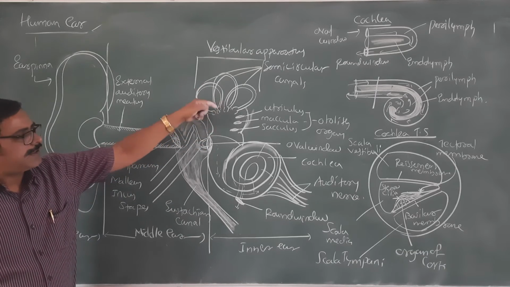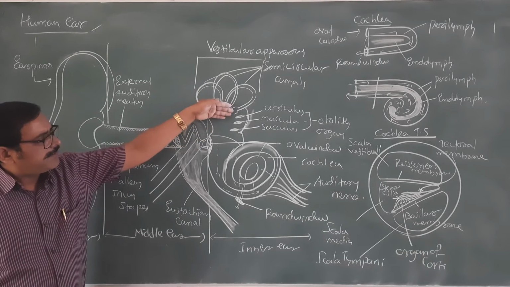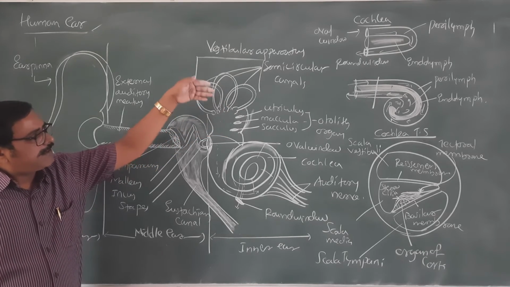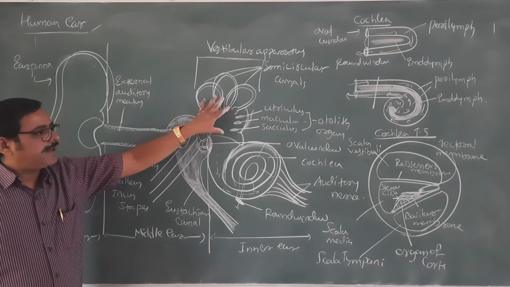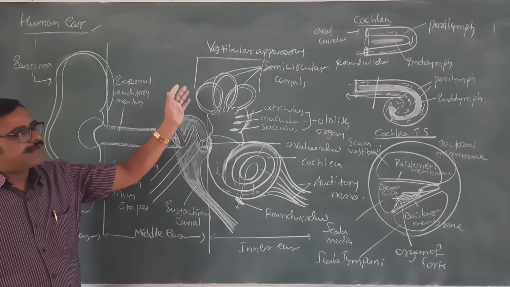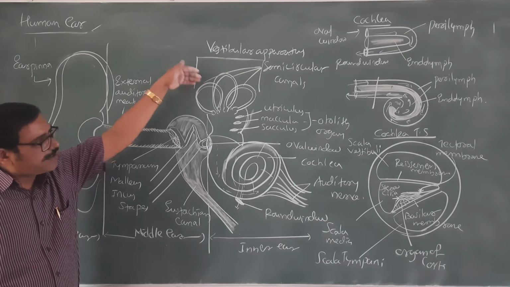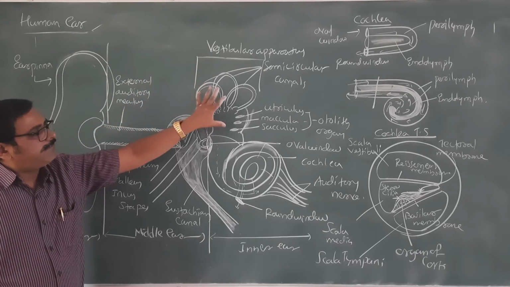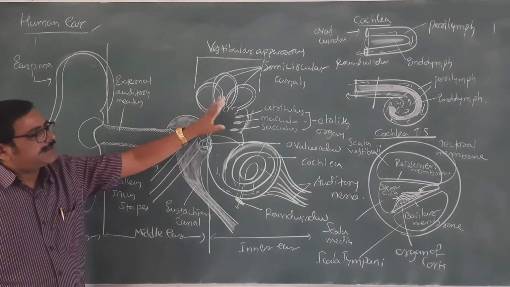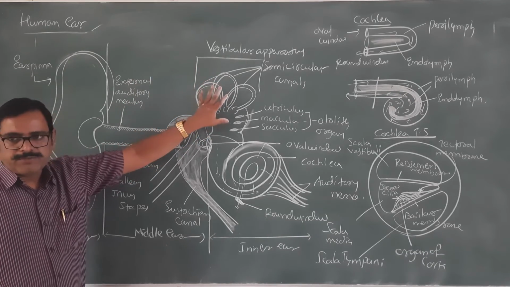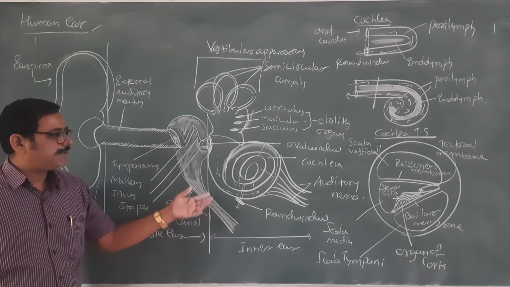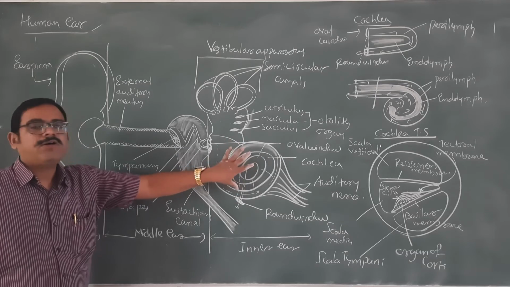Let me tell you here, other than the hearing mechanism, you will find a structure called the otolithic organ that has fluid inside: utriculus and sacculus, with tufts of hairs. The semicircular canals, called the vestibular apparatus, also have perilymph and endolymph. The fluid moves according to the body position, and as a result signals go to the brain about the body position. But hearing actually happens inside the cochlea.